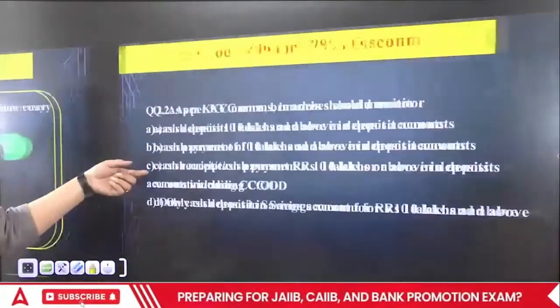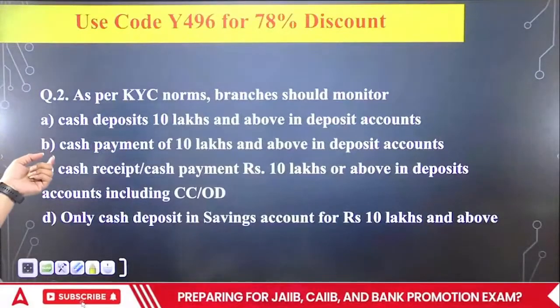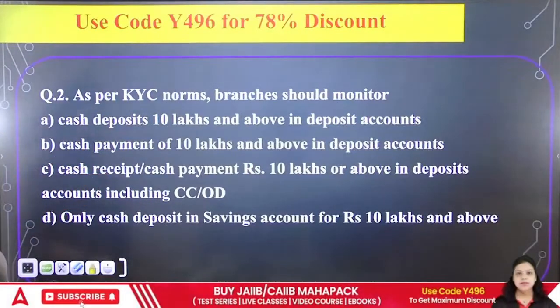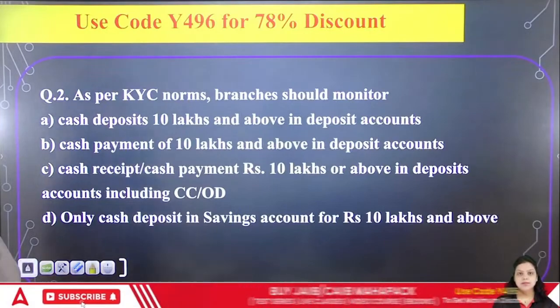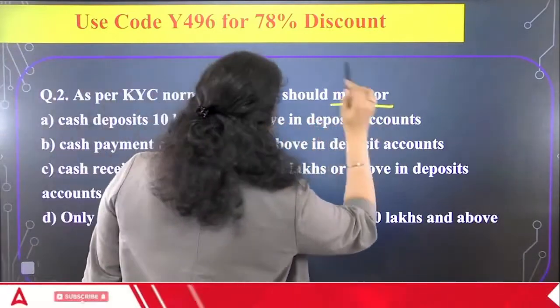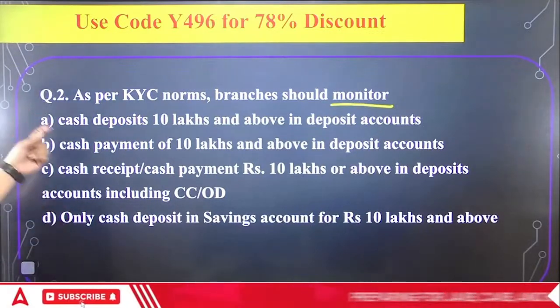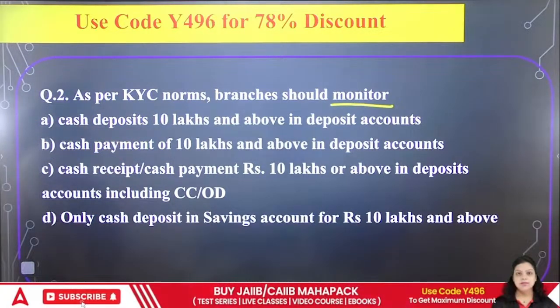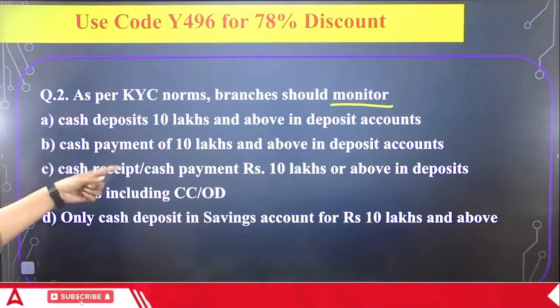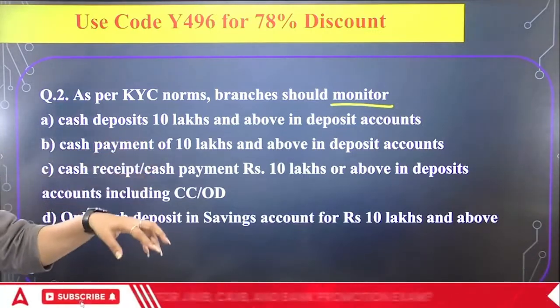Now the second question is about as per KYC norms. As per KYC norms, branches should monitor which of the following? First, cash deposit of 10 lakh and above in deposit account. Second, cash payment of rupees 10 lakh and above in deposit account.